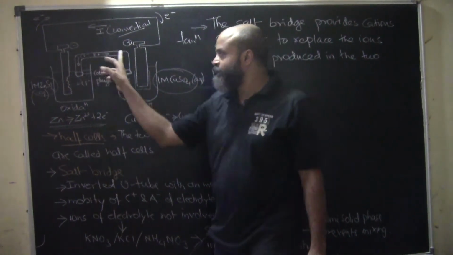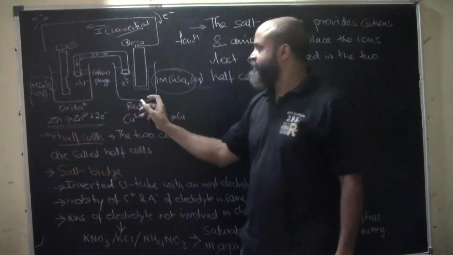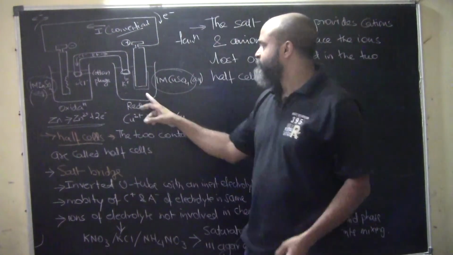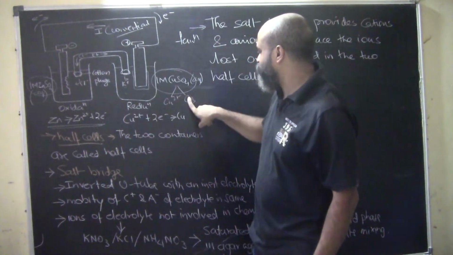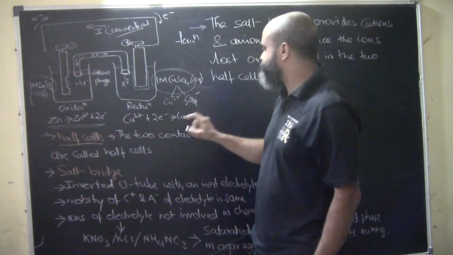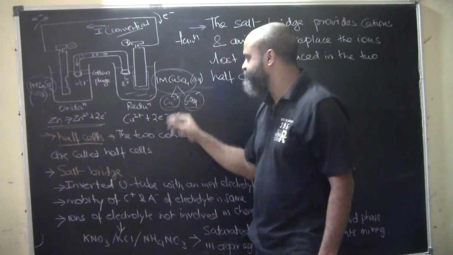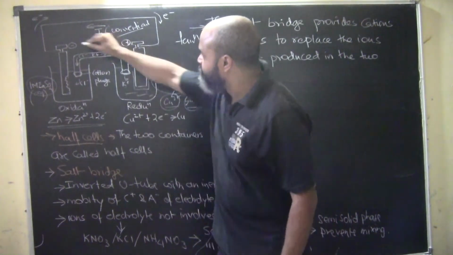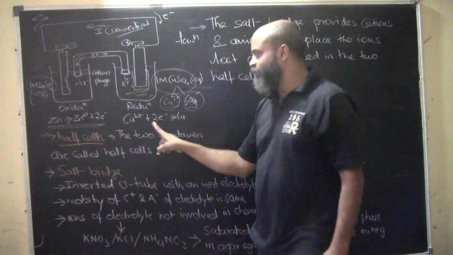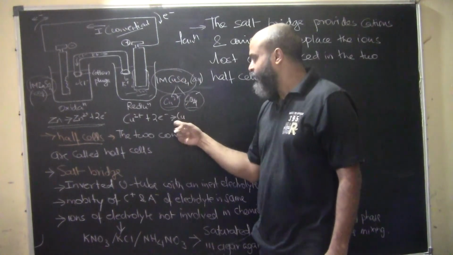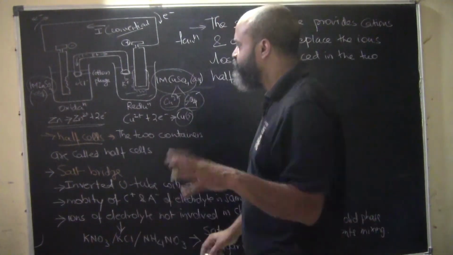Now we'll move on to the reduction part. What happens in the reduction phase? Here we have copper sulfate solution, which dissociates in the solution into Cu2+ and SO4 2- ions. This is the electrolyte taken here. These copper ions will start accumulating here because electrons are flowing. They gain the electrons coming through the circuit and become neutral solid copper, which gets deposited here. I hope this much is very self-explanatory.